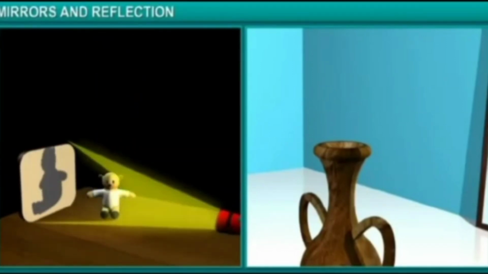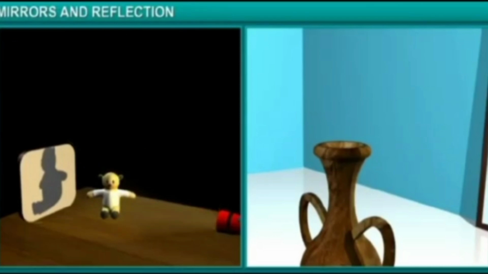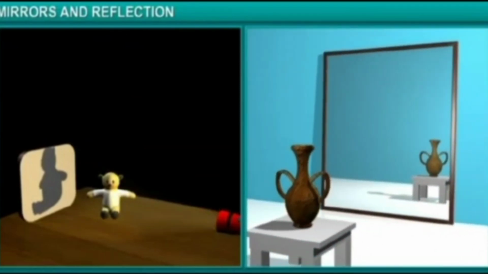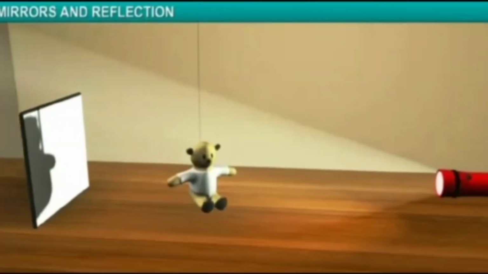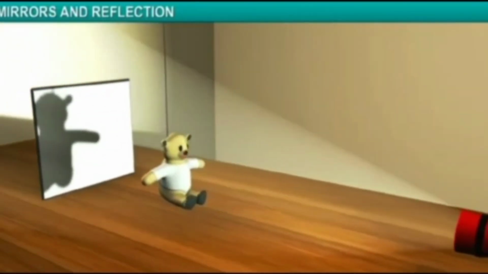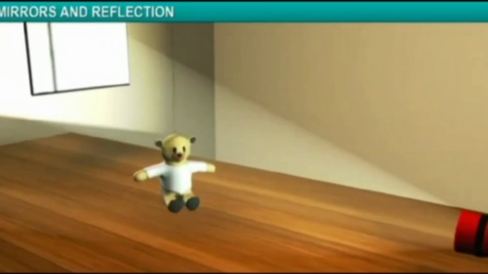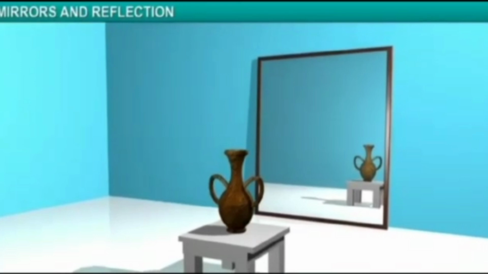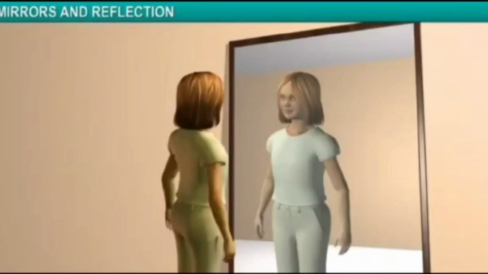Shadow is formed when an opaque object blocks the path of light rays, whereas an image is formed when light rays are reflected from a smooth, shiny surface like a mirror. Shadows cannot be seen without a screen, whereas an image in a mirror can be seen without a screen. Now, let us see the uses of shadows and images.